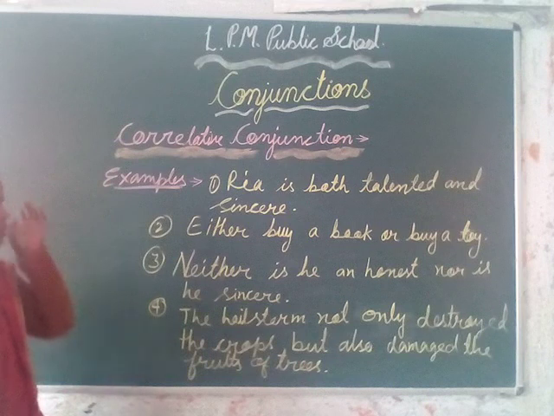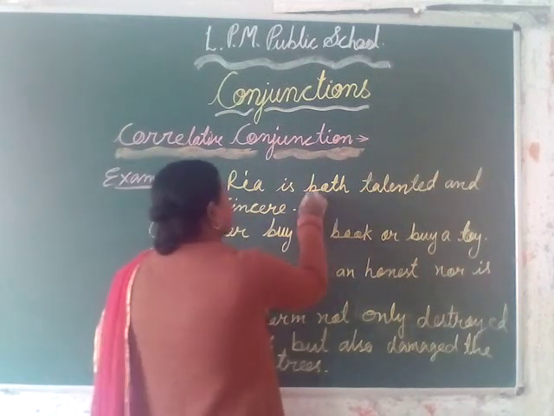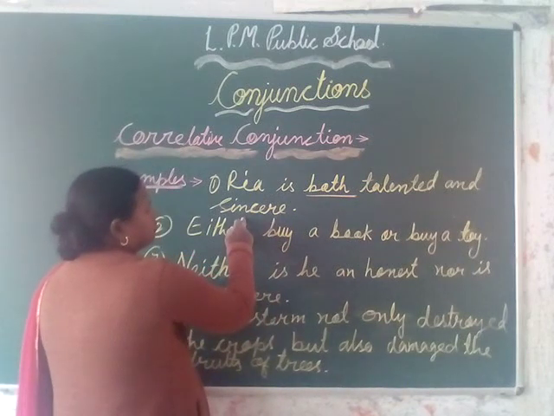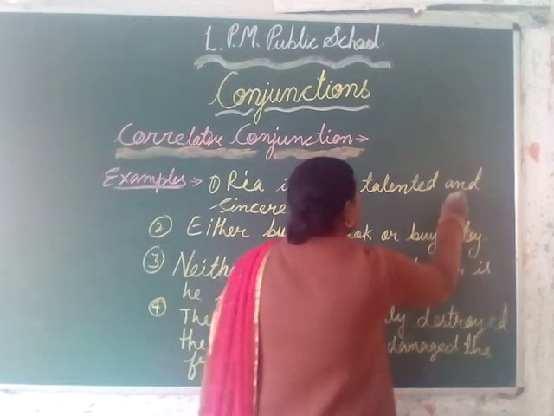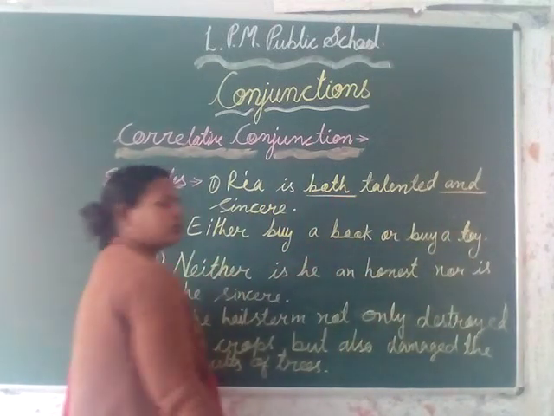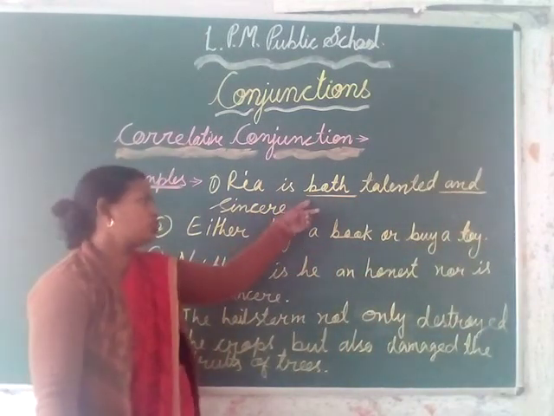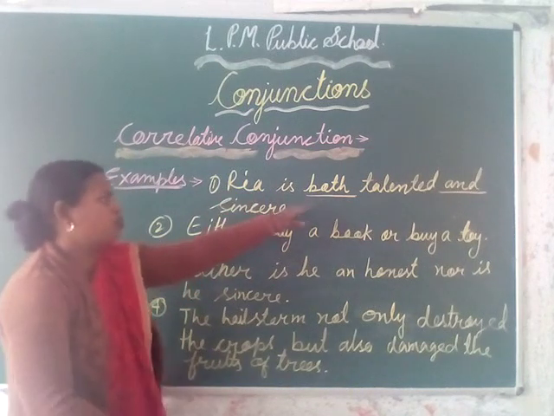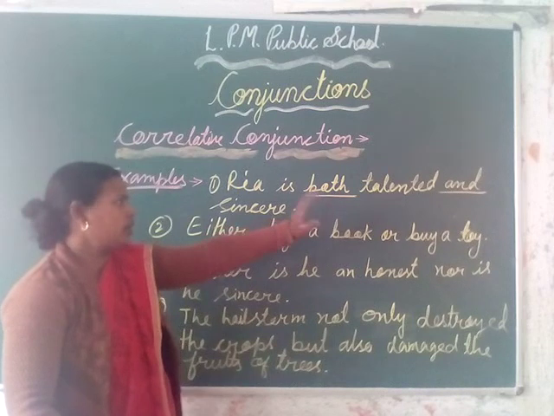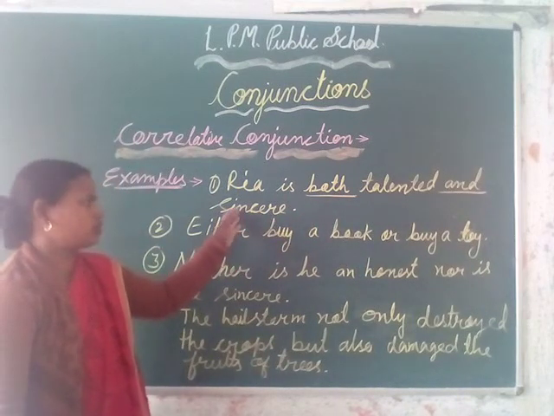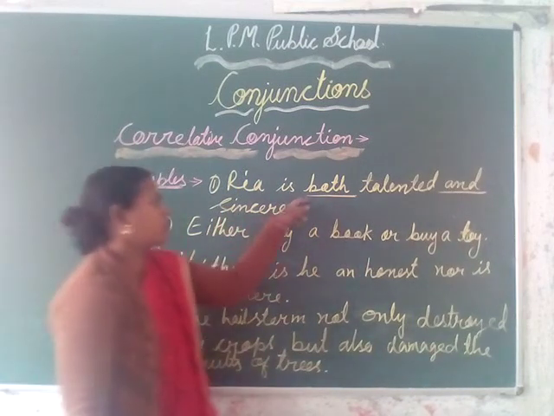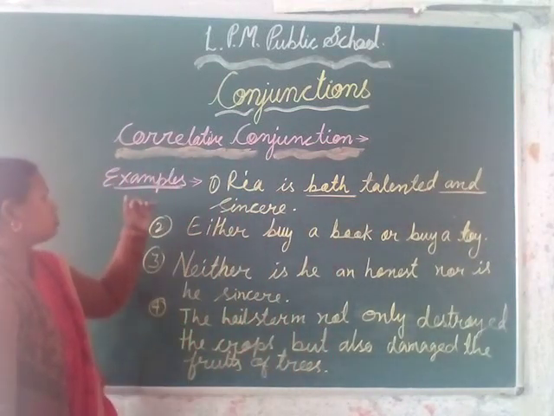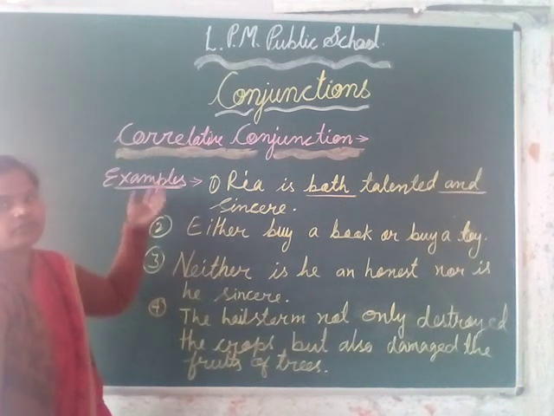Here are the examples of correlative conjunctions. The first example is: Ria is both talented and sincere. Here I have used the conjunction which comes in a pair. The word is both and. So in this sentence, Ria is both talented and sincere, we have seen the words both and come together, and it is an example of correlative conjunctions.